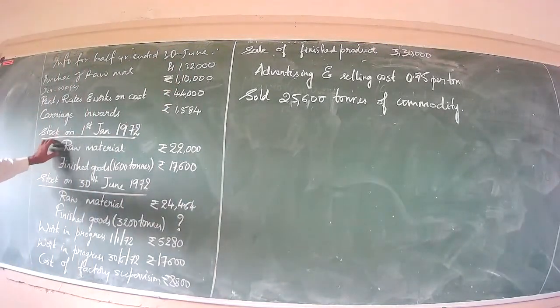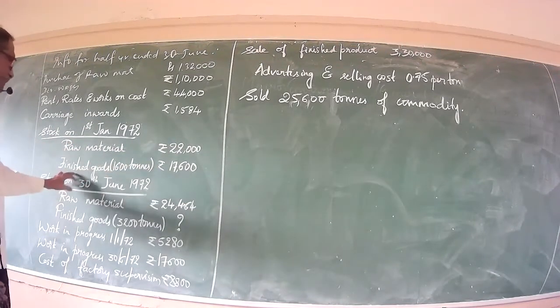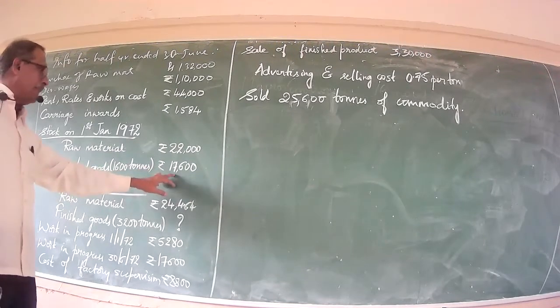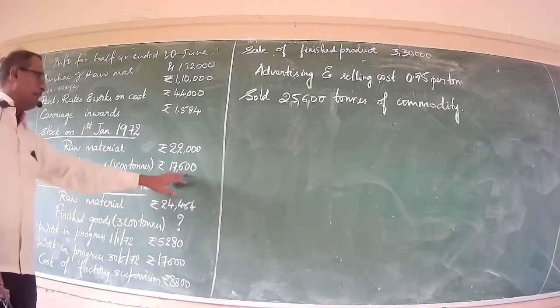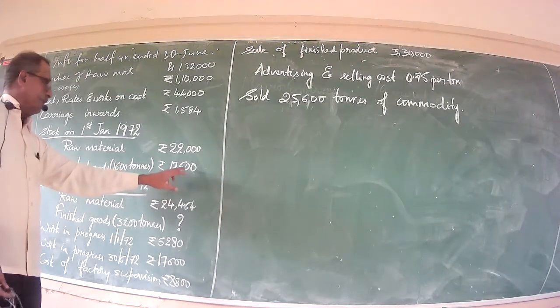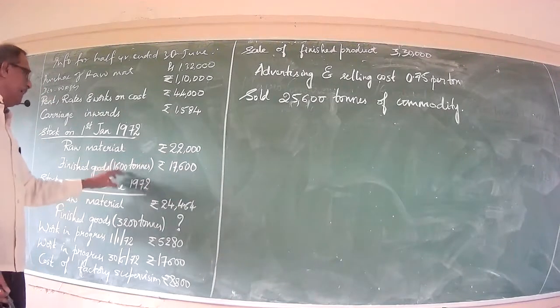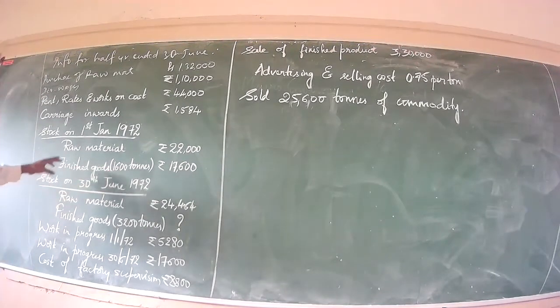Now, stock as on 1st January, that is opening stock of raw material, stood at rupees 22,000, finished goods 1,600 tons valued at rupees 17,600. Now, with regard to rupees 17,600 worth of 1,600 tons of finished goods, definitely it will be the closing stock for the preceding year and which automatically shall become the opening stock for the current year.